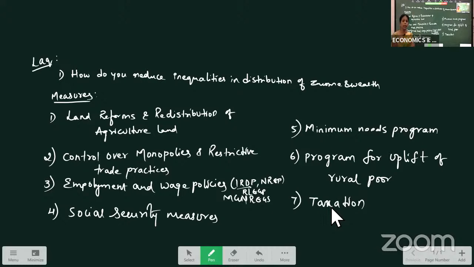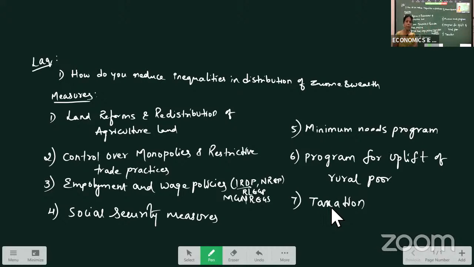Then social security measures. What are social security measures? Providing security to the people in the society, either financial security, job security, or any security they require. So in the organizations, how are they providing it? Workmen compensation is given in case of death or injury. Then maternity benefit is given. Also they are giving PPF, Employee Provident Fund, to save their money, right? So these measures are given which will help for security in the society.